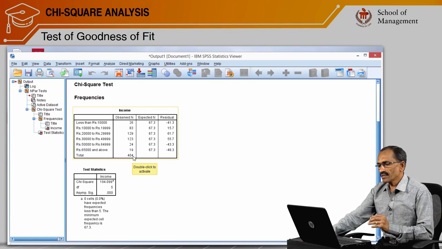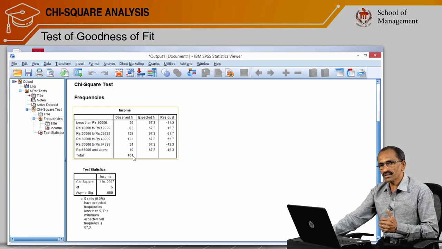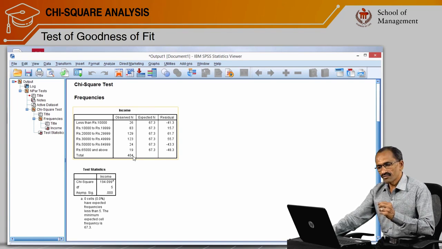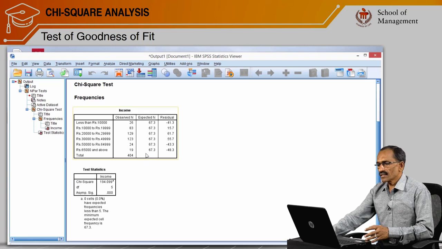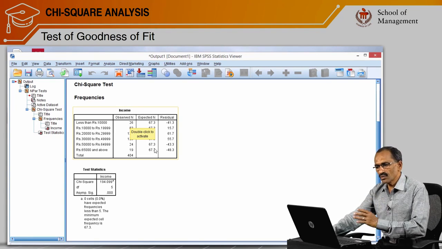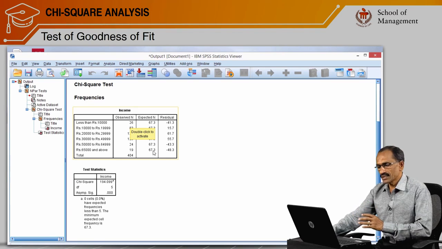So when we have a given number of samples and a given number of categories, the expected frequency is nothing but the given number of samples divided by the given number of categories. We are observing whether the observed frequency, the actual frequency distribution of this sample, coincides or is equal to the expected or theoretical frequency.